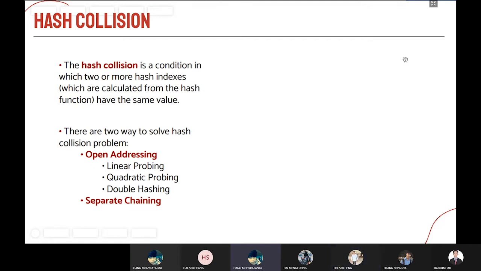So what is hash collision? A hash collision is a condition in which two or more hash indexes, which are calculated from the hash function, have the same values. So there are two ways to solve the hash collision problem. The first one is open addressing, and the second one is separate chaining.